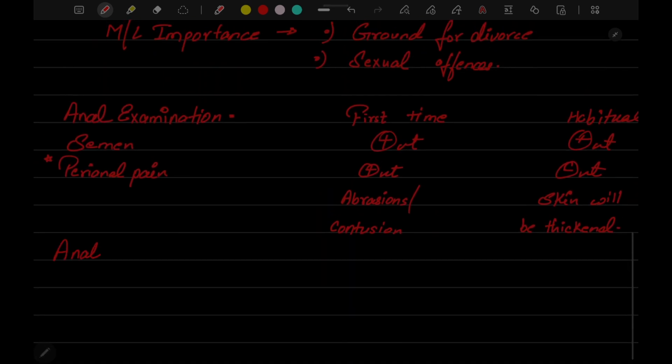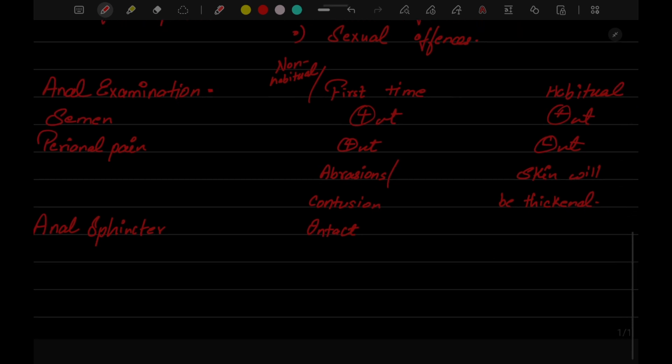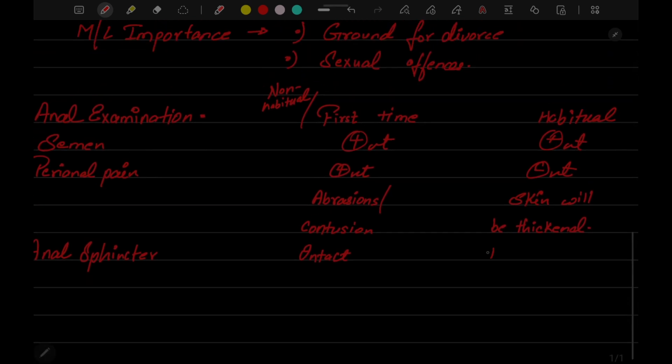Anal sphincter: we'll check the anal sphincter. It will be intact in first time. In non-habitual, I should not call it first time, I am calling it first time by mistake; you should call it non-habitual. Okay. The anal sphincter will be intact in a non-habitual patient. But in habitual, it will be patulous. What does patulous mean? Patulous means the sphincter has lost its rigidity.